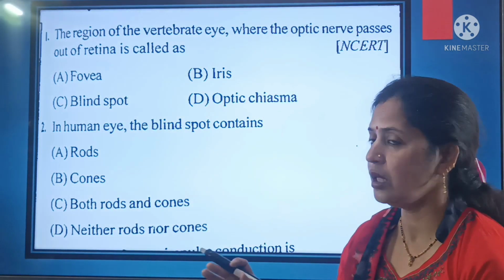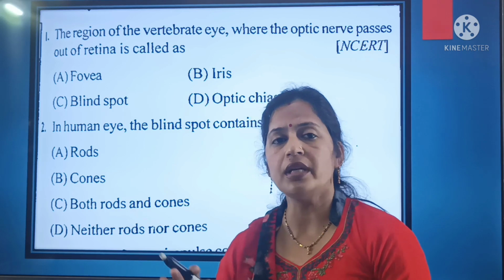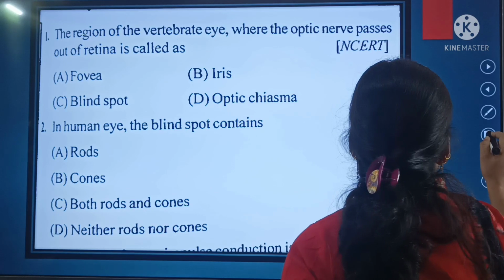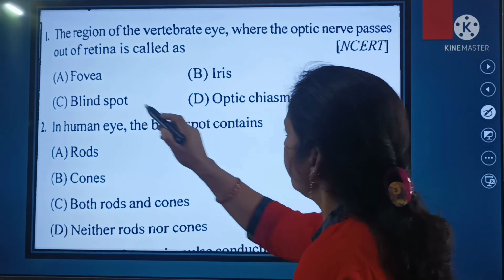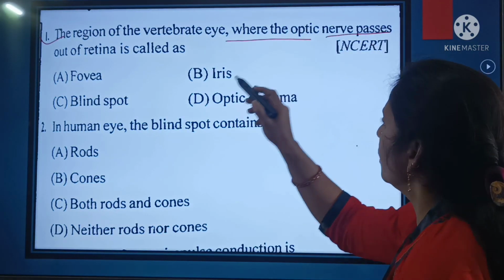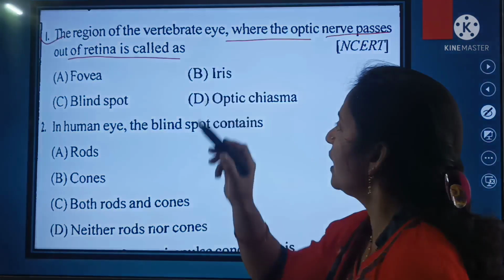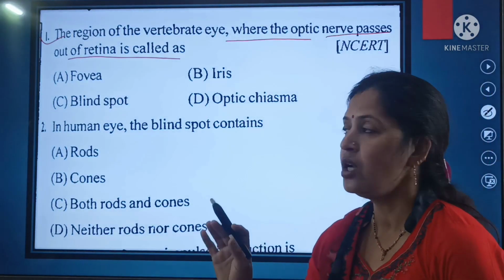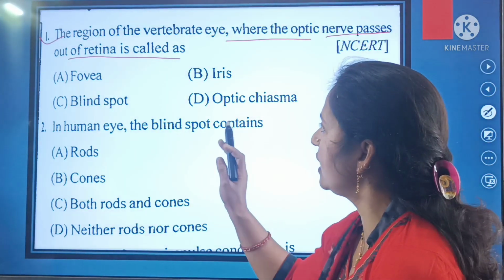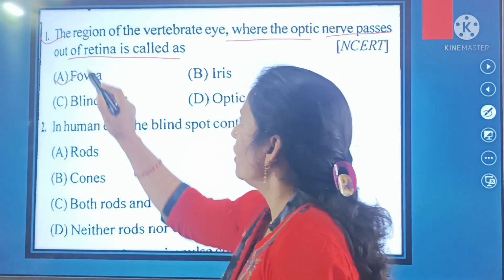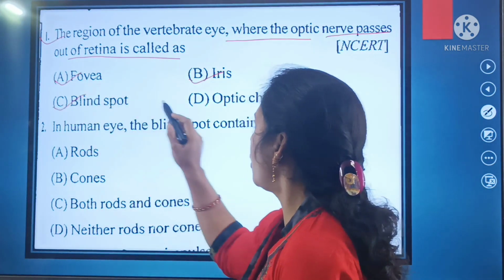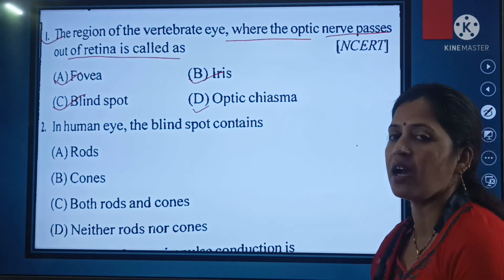So there are some important questions related with this chapter, and your first question is: the region of the vertebrate eye where the optic nerve passes out of retina is called. Options are fovea, second one is iris, third one is blind spot, and the fourth one is optic chiasma.